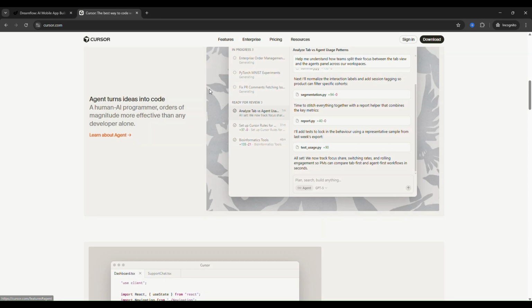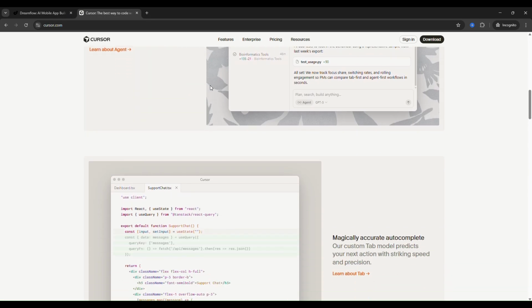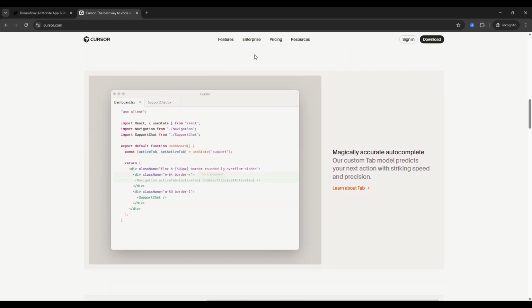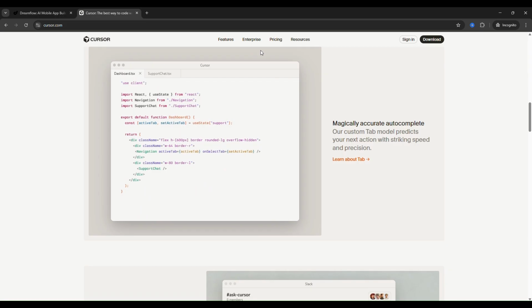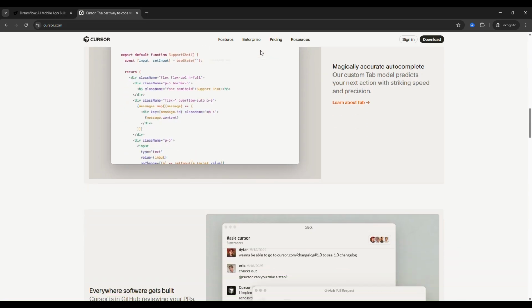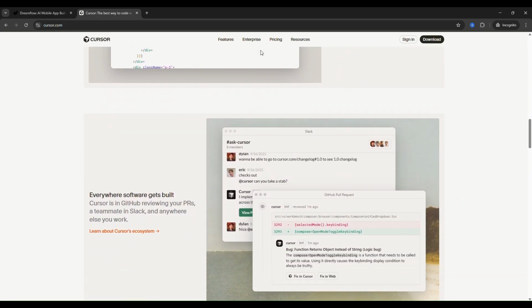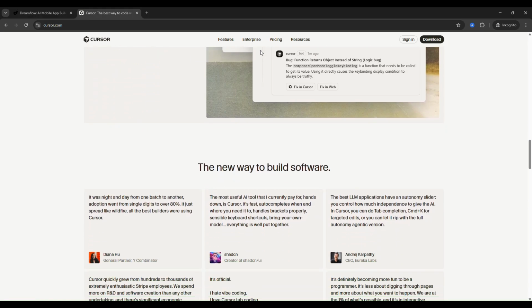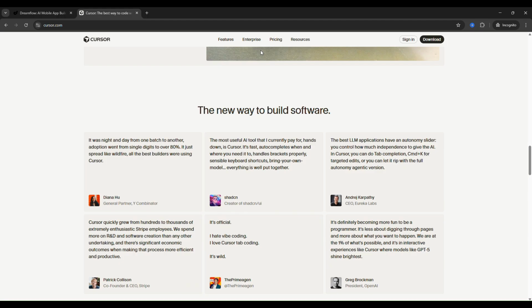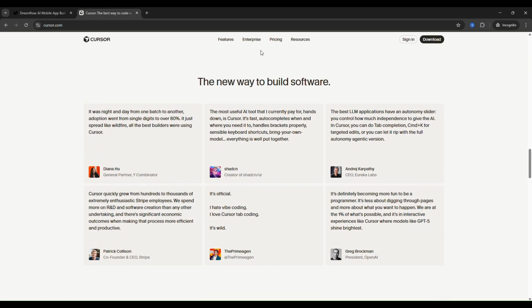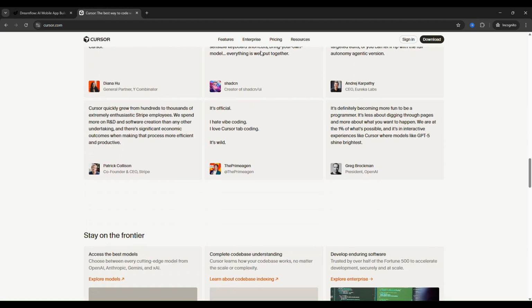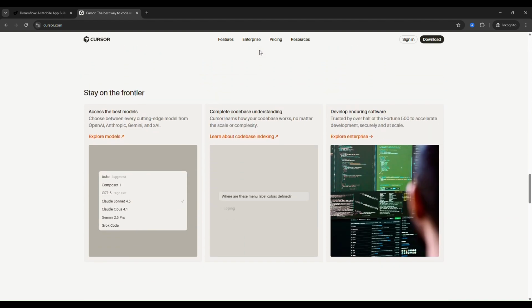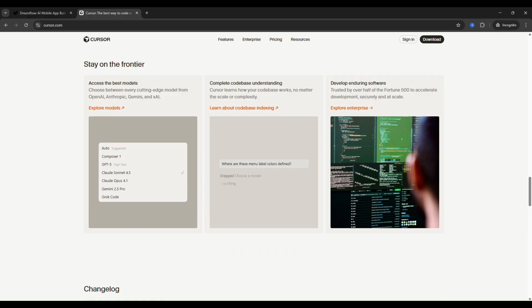Cursor's autocomplete is impressively advanced, suggesting multiple lines of code and drawing context from your entire project to make accurate predictions. It can even anticipate your next editing move and proactively catch and fix errors as you code. In real-world experience, Cursor actually understands your project. It gets your coding style, knows your project structure, and even picks up on your team's best practices. Cursor doesn't just write code for files, it also creates them with a single click and makes working with the console easy by executing commands automatically. This is professional grade development acceleration.